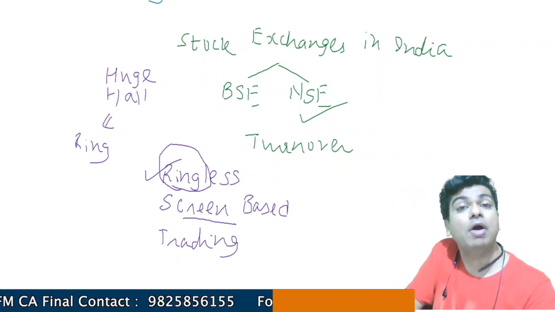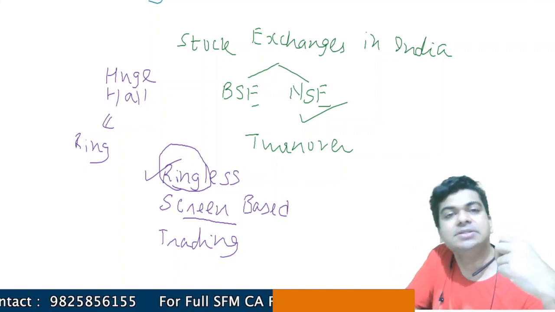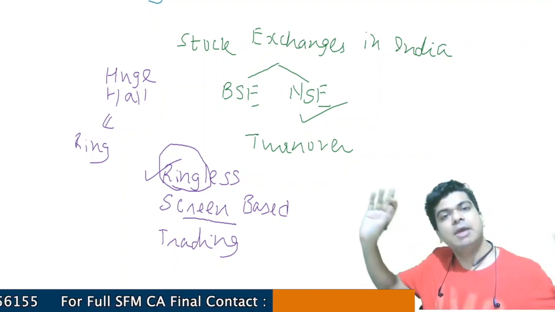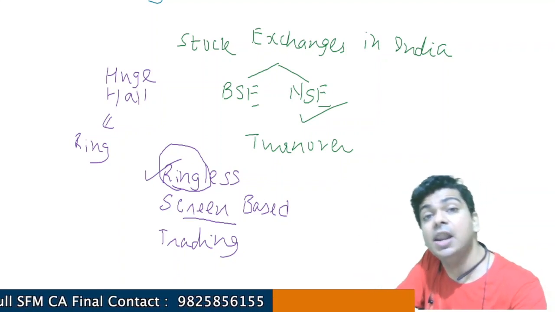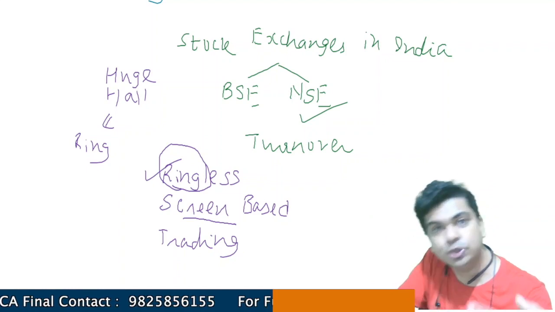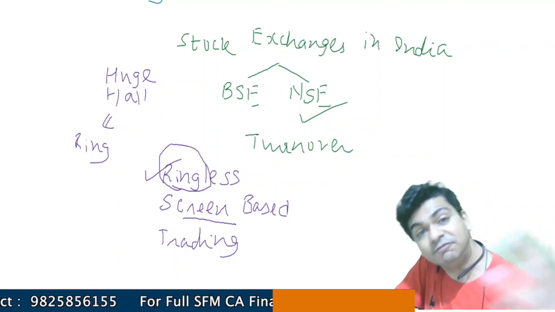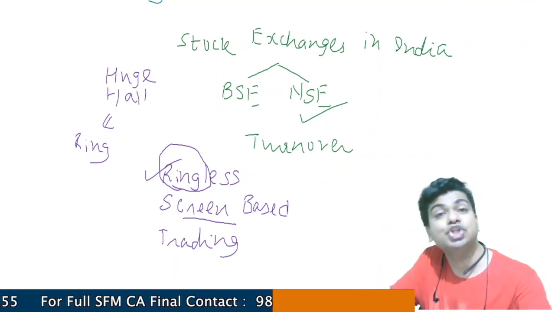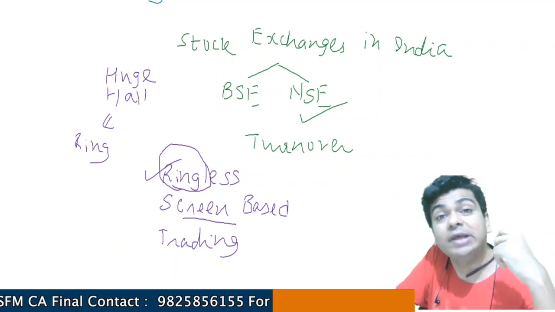As I said, a stock exchange has to offer price discovery. So it is these brokers that are negotiating with each other. Just imagine a huge hall occupied by a large number of brokers. And you know what? These brokers will be shouting at the top of their voice that these are the shares they want to buy, these are the shares they want to sell. It's a very noisy affair.